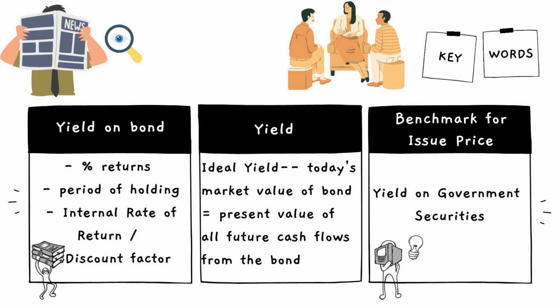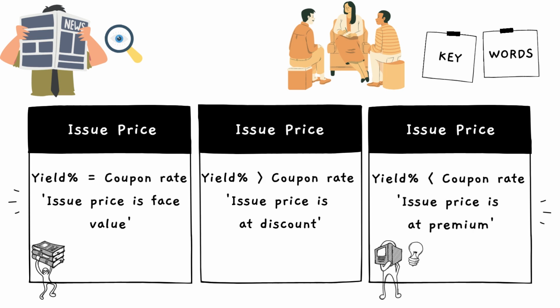You will discount the future cash flows from that bond to its present value today and compare it vis-a-vis to the current market price of the bond. And generally, the yield on government securities is the benchmark for deciding the issue price of bonds.